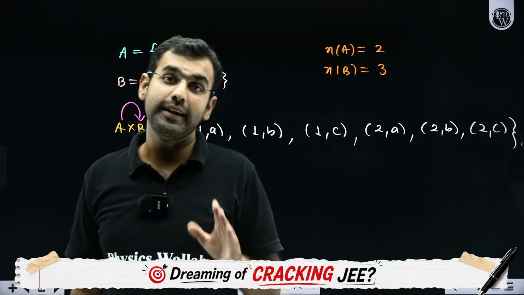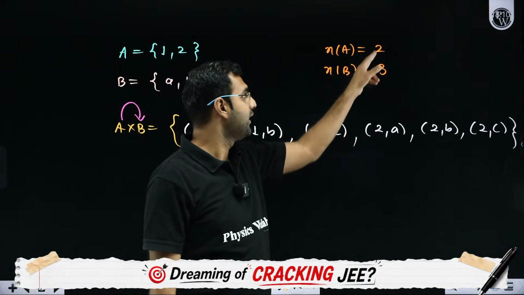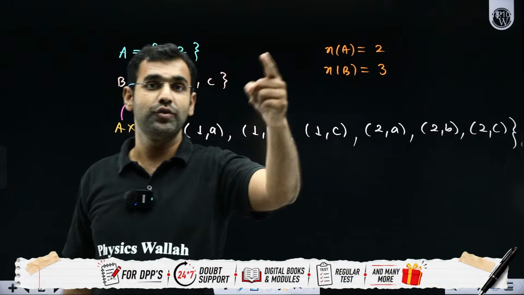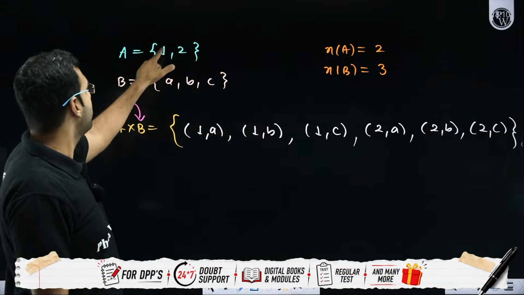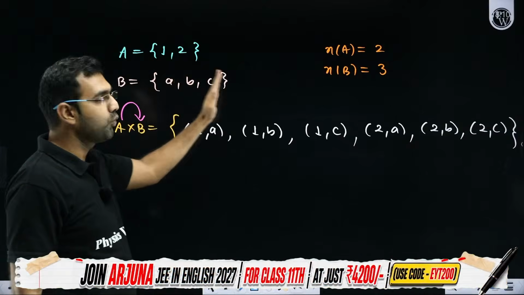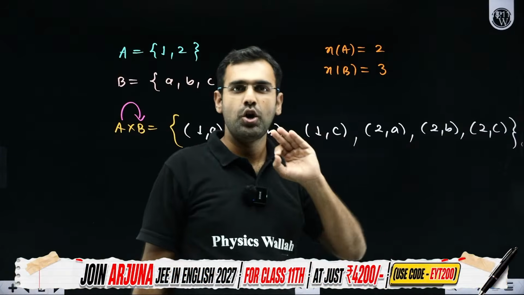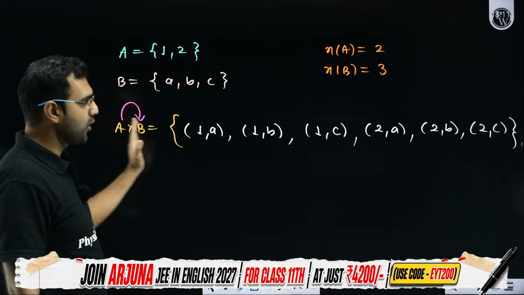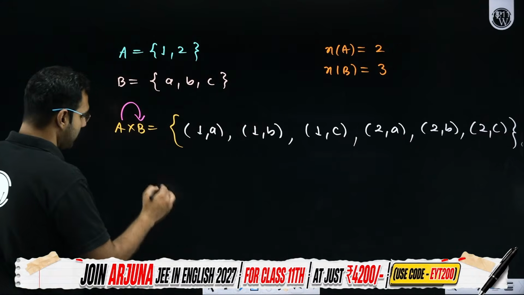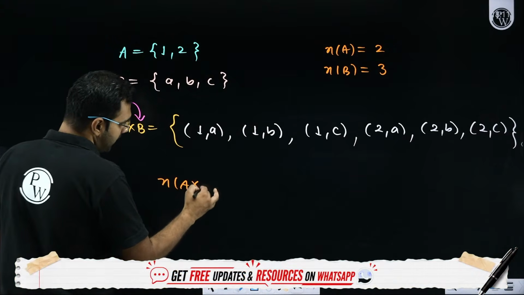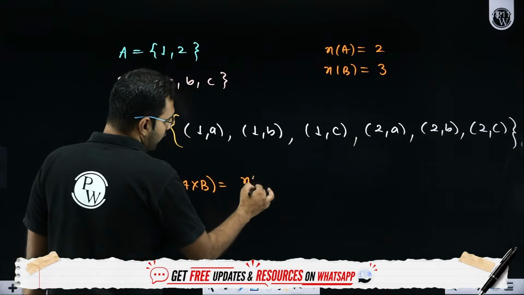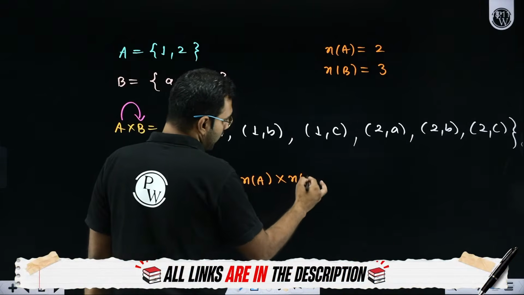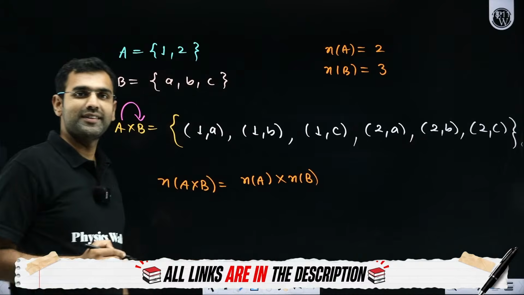So don't you notice that each of the elements from A will be mapped with each of the elements from B? If I ask you, the Cartesian product of A and B will have how many elements? The Cartesian product of A and B will have the number of elements in A times the number of elements in B. Why do you say this?